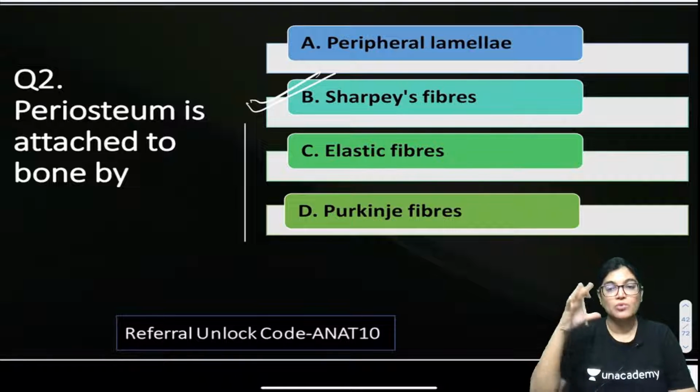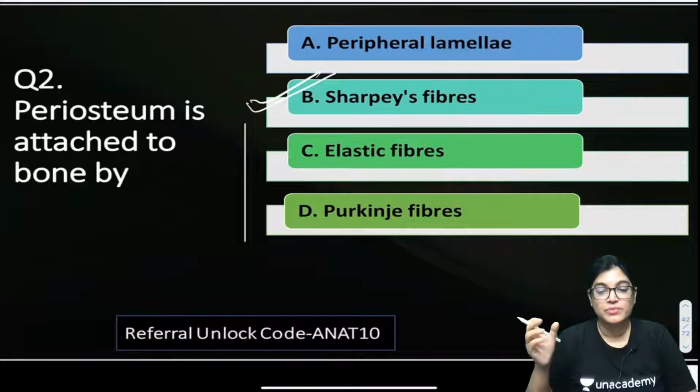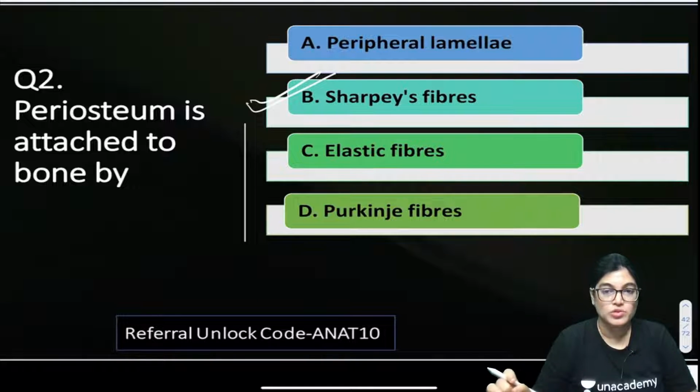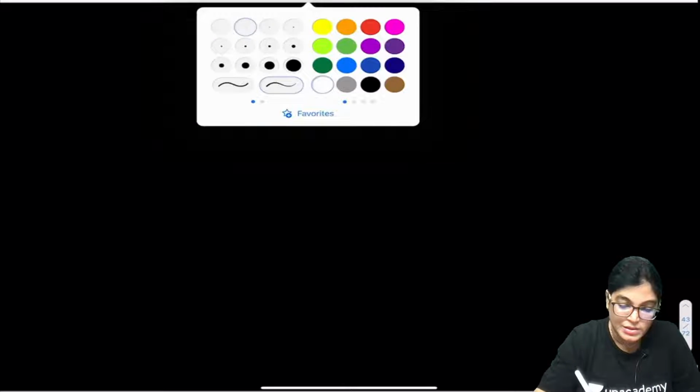Actually, on the outer aspect of the bone, there is a covering that is called the periosteum. This periosteum has external and inner layers. The external layer is a fibrous layer and the inner is the osteogenic layer. The periosteum is a very important covering lying on the bone. It has blood vessels, lymphatics, and nerves attached to it, and it is attached to the interior of the bone via Sharpey's fiber. So, write down everyone, this is an important fact.